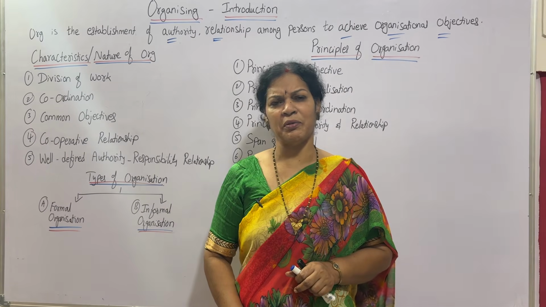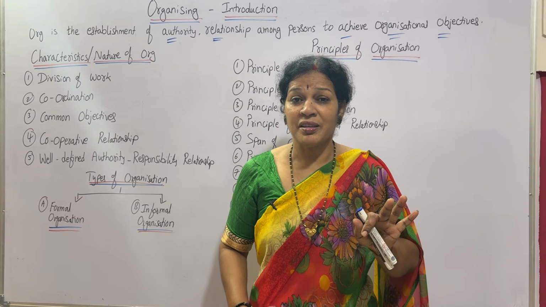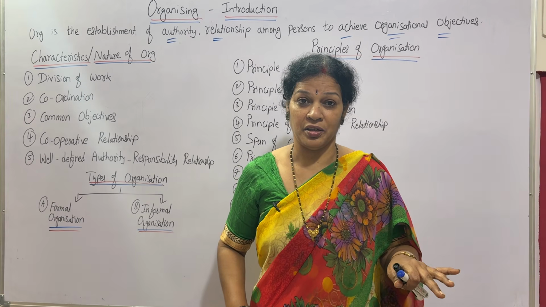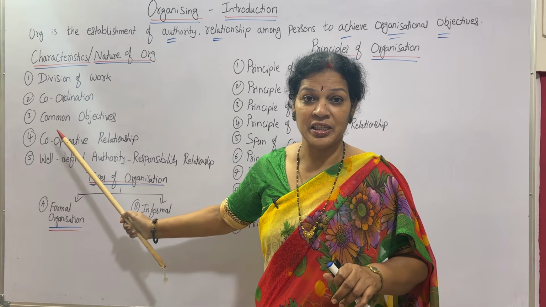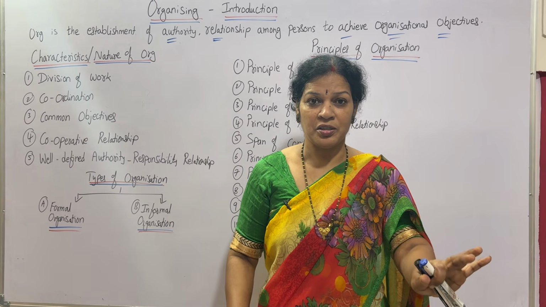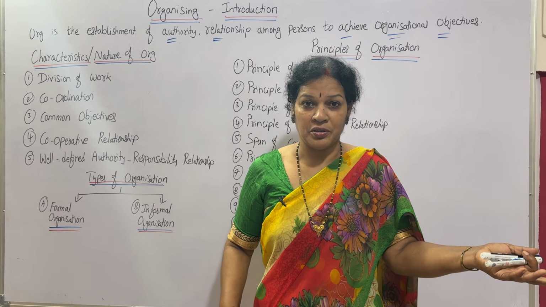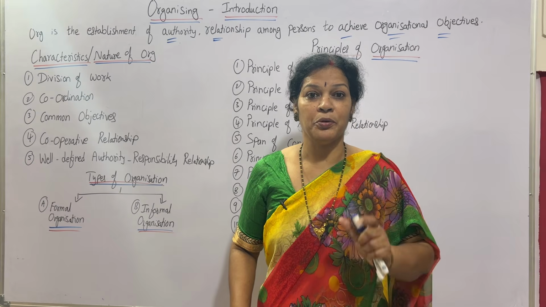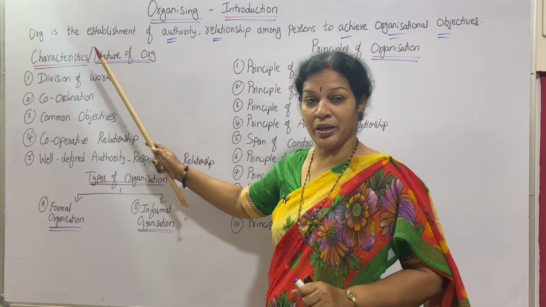Next, common objectives. Every organization is having objectives, but the same objective should be followed by the entire organization. Those objectives we say as common objectives. This is what we have to achieve. Everyone knows it. Everyone has to work for those common objectives, they have to achieve it. So this is also another characteristic.